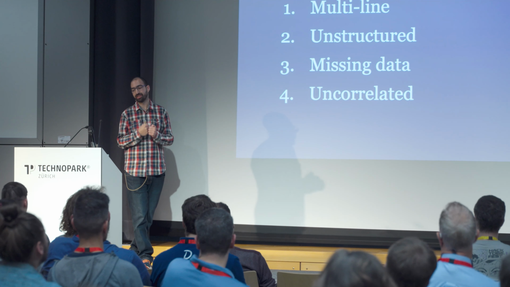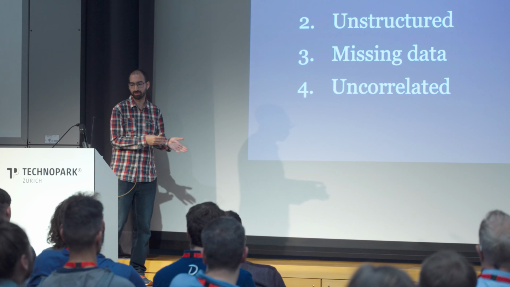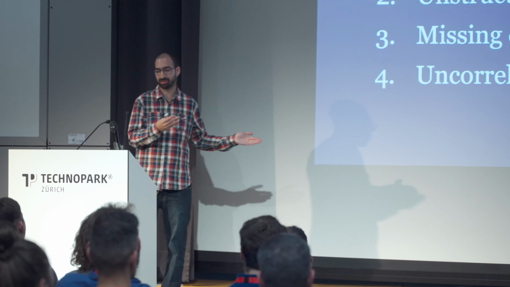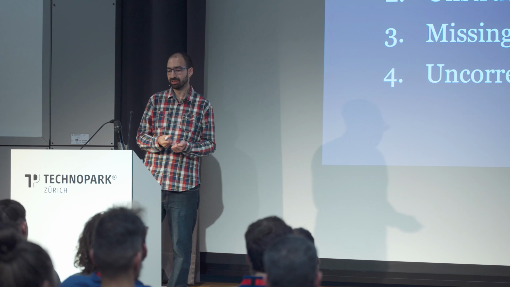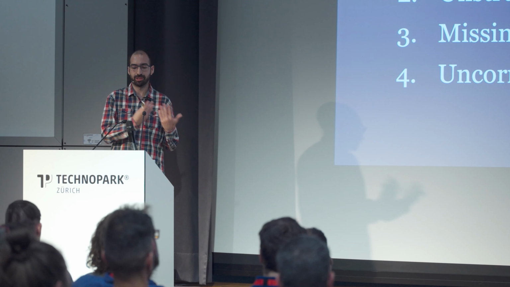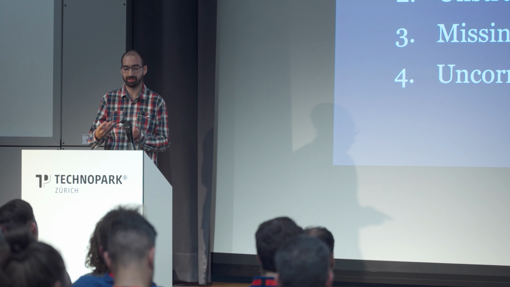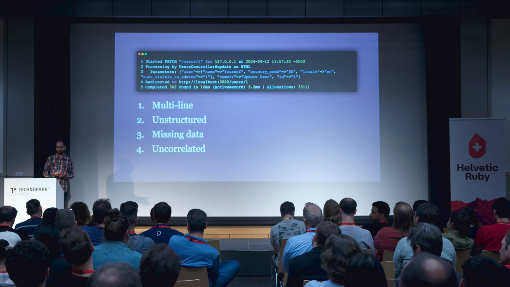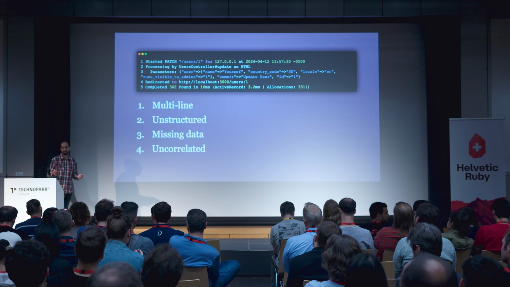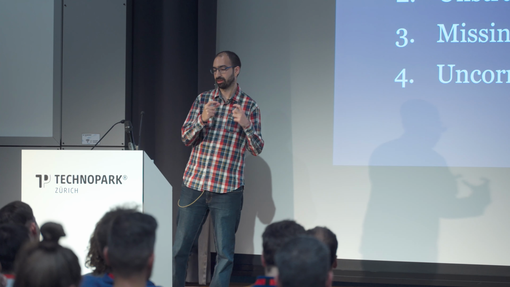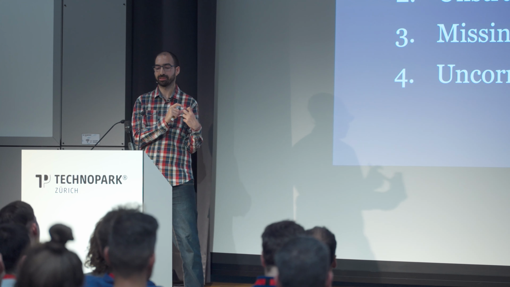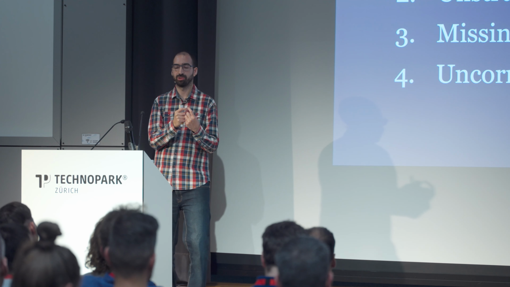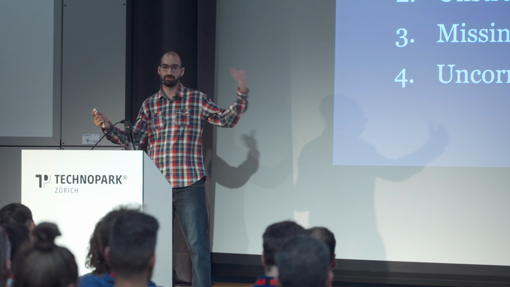Third, they're missing the main data, so there's no concept of user or revision or AWS zone. There's nothing here, so there's nothing we can query against to analyze their data. And finally, they're uncorrelated between systems. Meaning each system's and each app's logs only refer to that single system, and we can't correlate, for example, the logs that are output from a worker and from web.